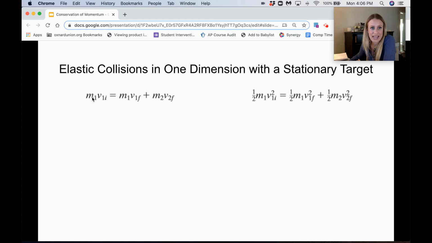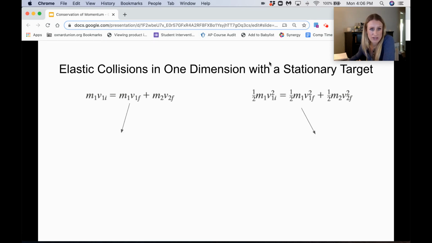If this is an elastic collision, kinetic energy is also conserved. Again, because the target M2 is stationary, we don't have the second term. If the target was moving, we would also have a plus 1/2 M2 V initial 2 squared on this side, but we don't because the target is stationary.